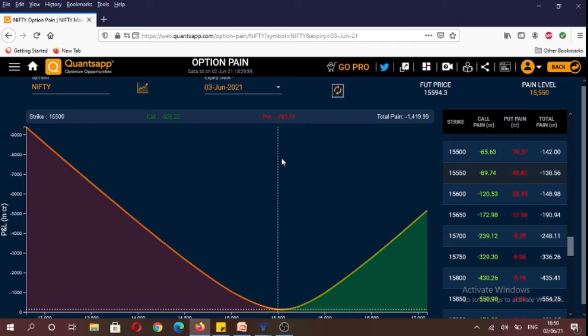If we analyze the Nifty option max pain level, it suggests that highest amount of options have been written at 15,550 level. So if market was to expire tomorrow at 15,550, in that scenario, call and put option writers would be making profits and call and put option buyers would be suffering huge losses, as on expiry large percentage of options expire worthless.